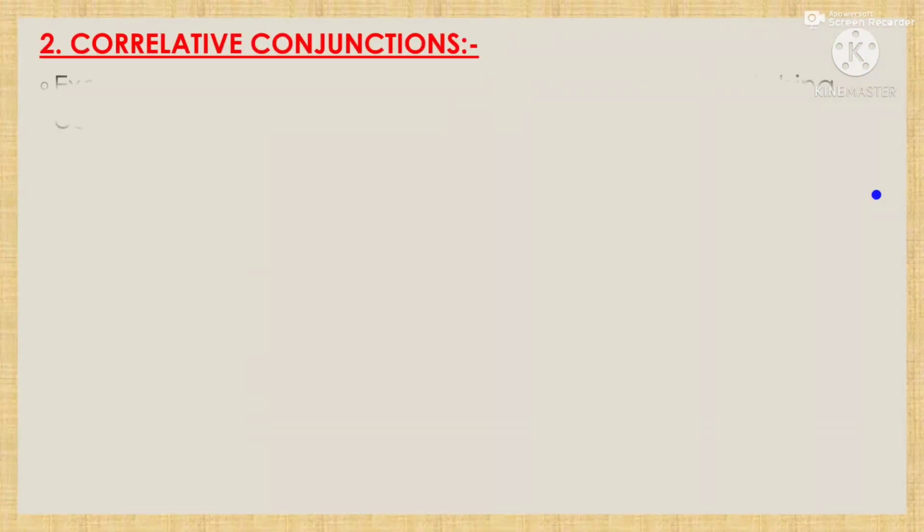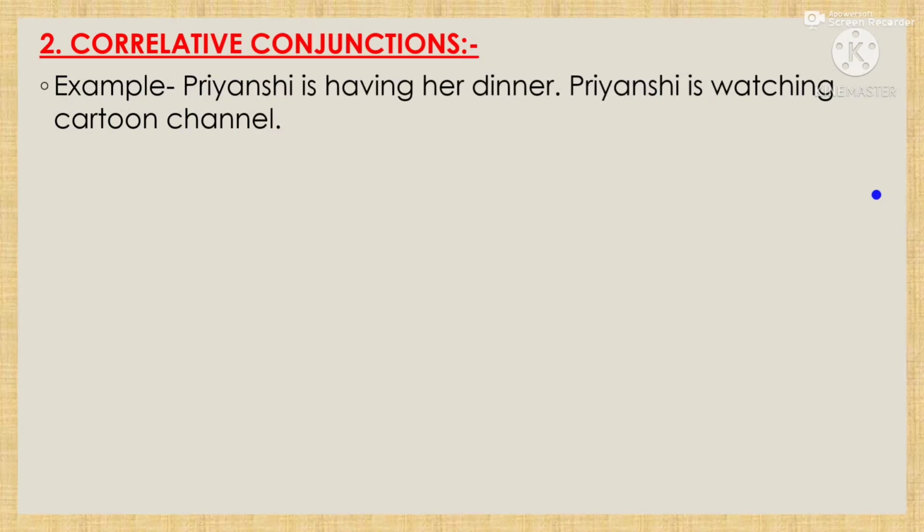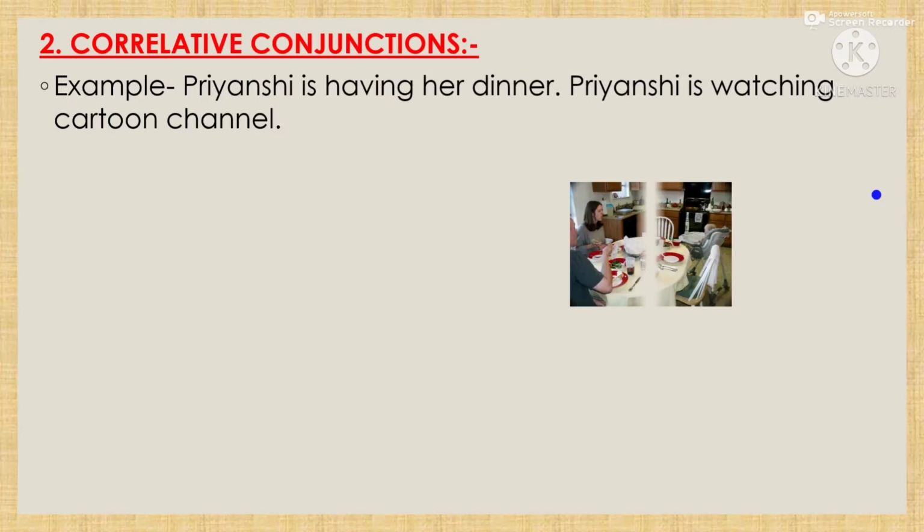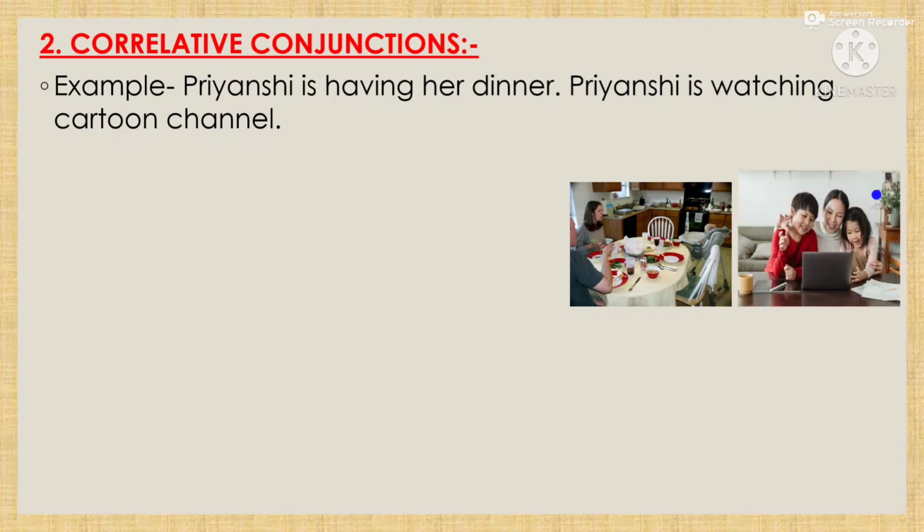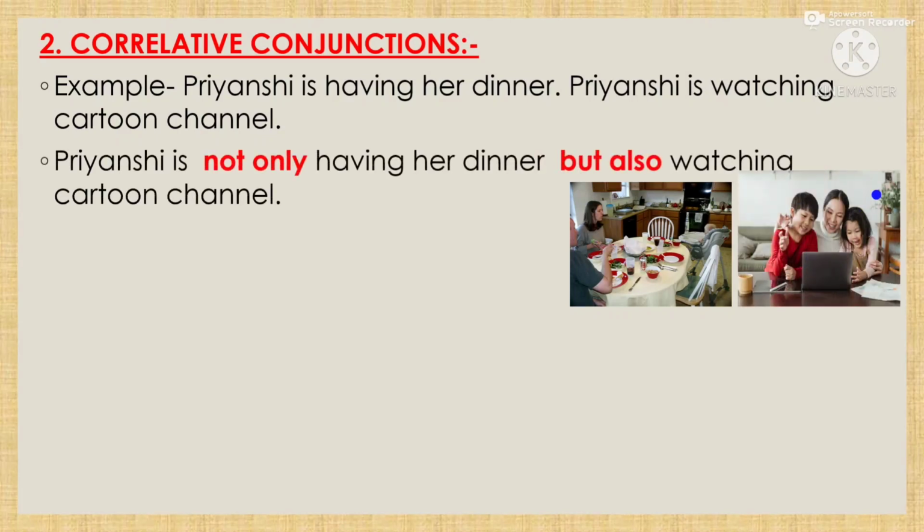Okay. So next correlative conjunction example: Priyansi is having her dinner, Priyansi is watching cartoon channel. That means here two things are done by Priyansi at the same time. So we will use another conjunction that is not only but also. If two things are being done at the same time, we can use not only but also. This is also an example of correlative conjunction.